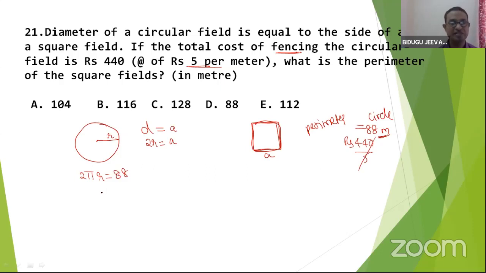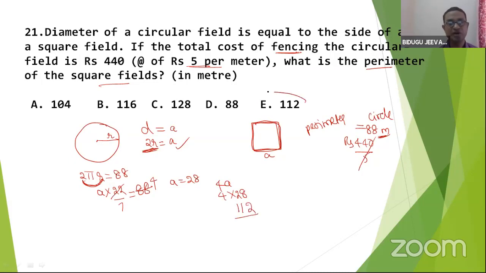So r is equal to, what is the perimeter of the square field? Fine. Instead of 2r, I'll write a into pi. 22 by 7 into a is equal to 88. So 2r here is given as a, so a is equal to 28. Now what is given? The perimeter of the square field, which is 4a. 4 into 28, what is the value? 80 plus 32, that is 112, right? So the answer is D.